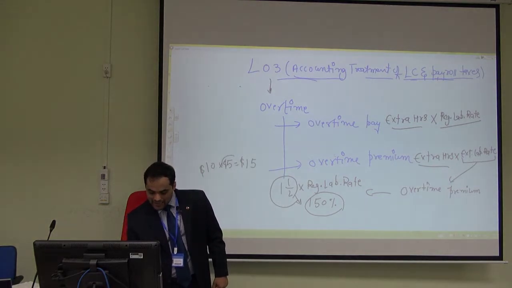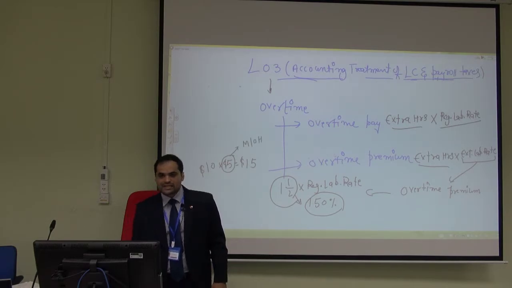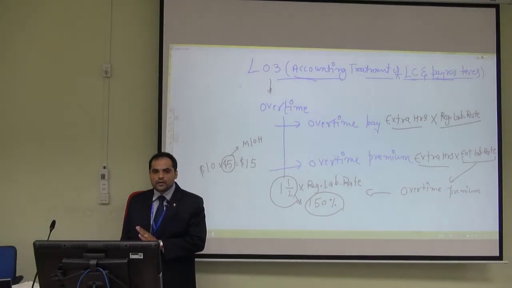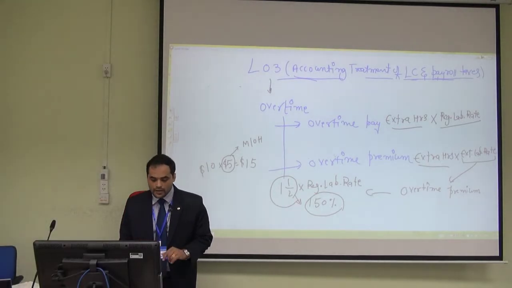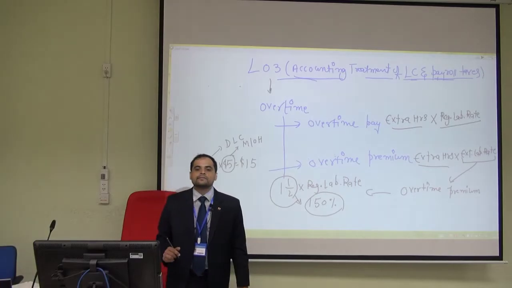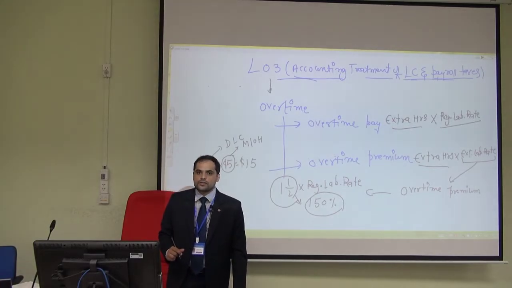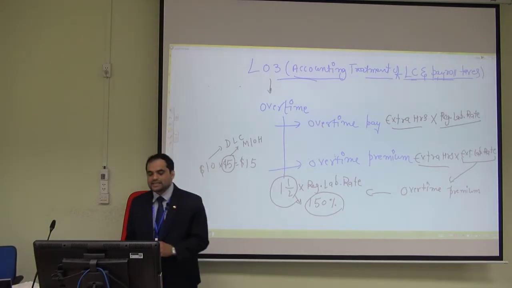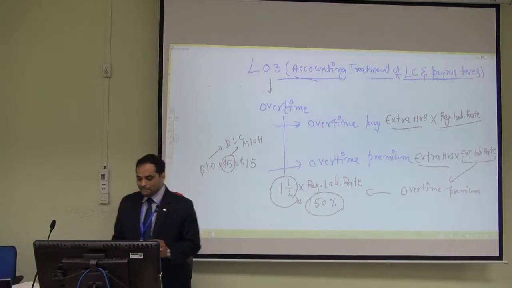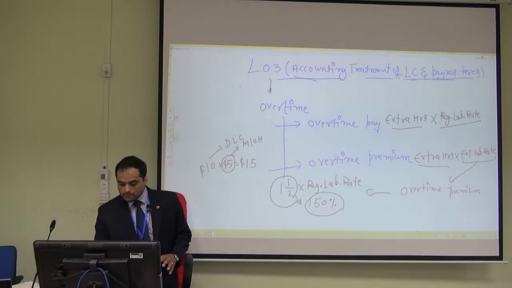So the idea is that this $10 is your manufacturing overhead, because it's not maximizing your productivity. Alright. And this $10 is your direct labor cost. Alright. This is your direct labor cost. So that is the idea behind overtime pay and overtime premium.